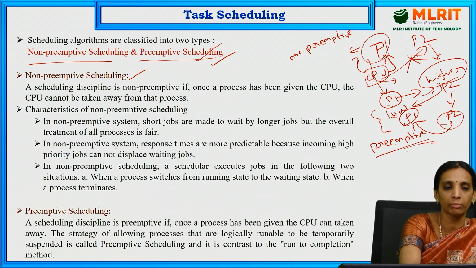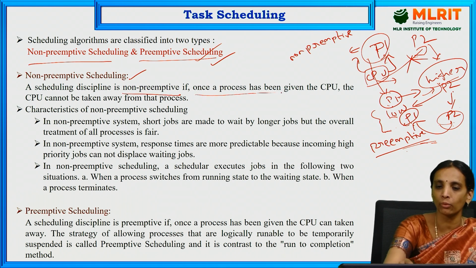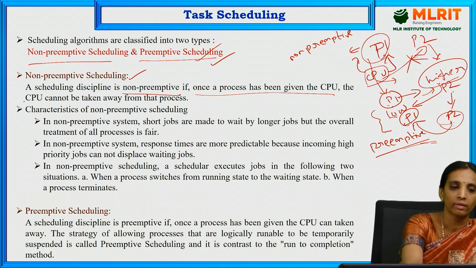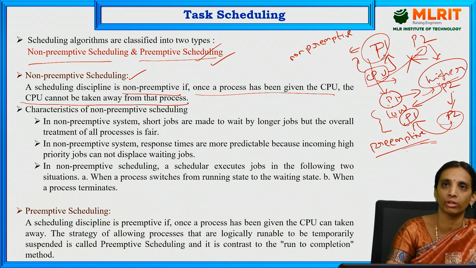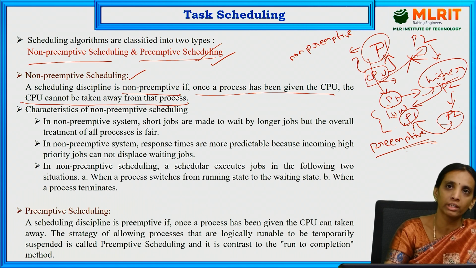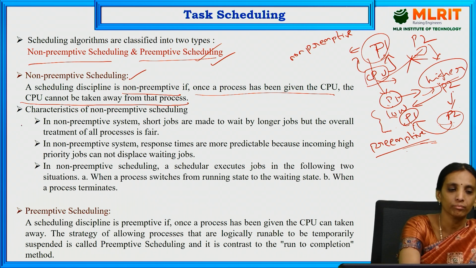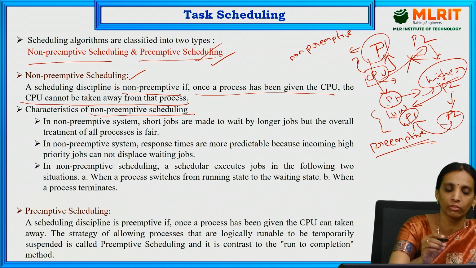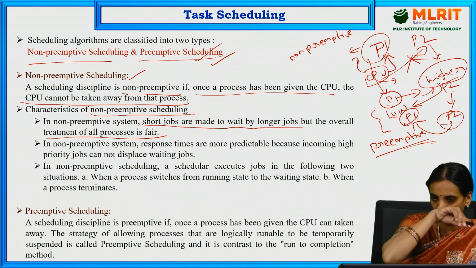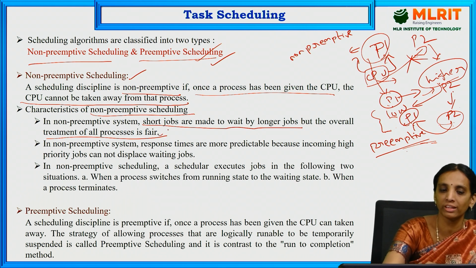Now, non-preemptive scheduling: a scheduling discipline is non-preemptive if once a process has been given the CPU, the CPU cannot be taken away from that process. At any cost, it will not be released. The characteristics of non-preemptive scheduling: shorter jobs are made to wait by longer jobs, but overall the treatment of all processes is fair.